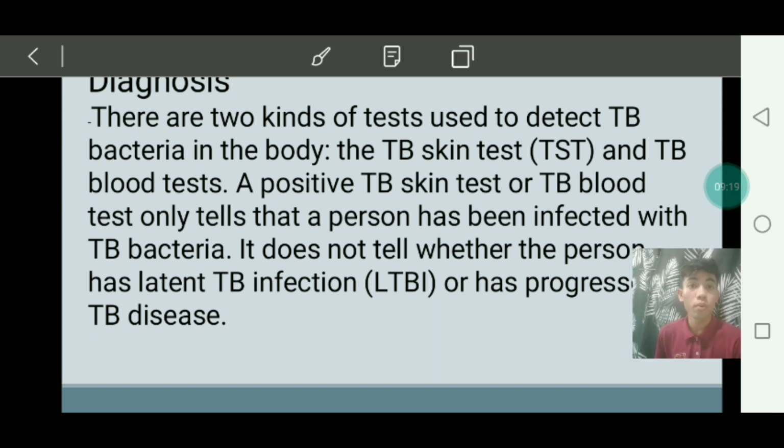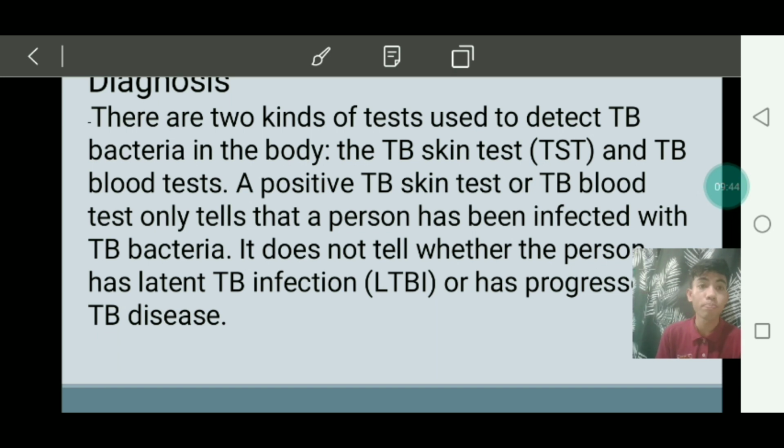Here we can see there are two kinds of tests used to detect the TB bacteria in the body. First, the TB skin test, or the TST. TST means the tuberculin skin test.